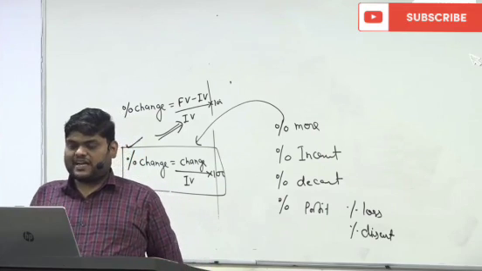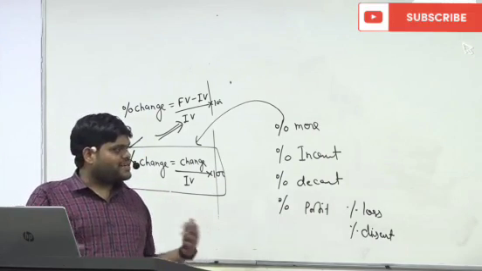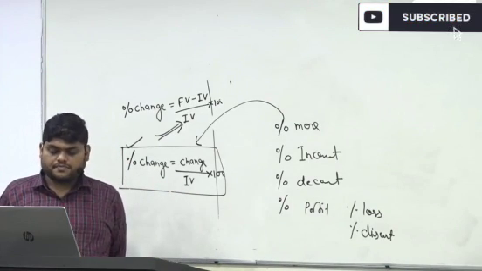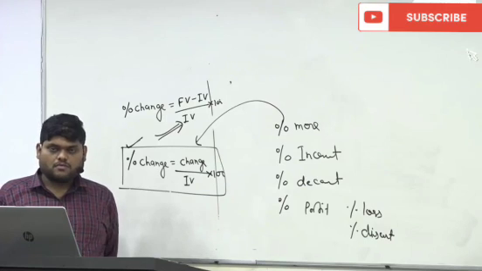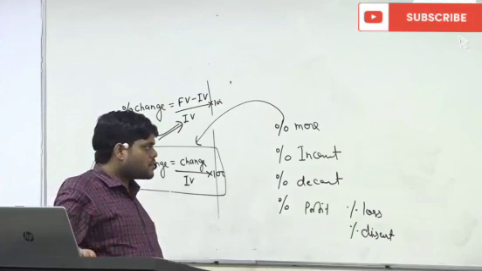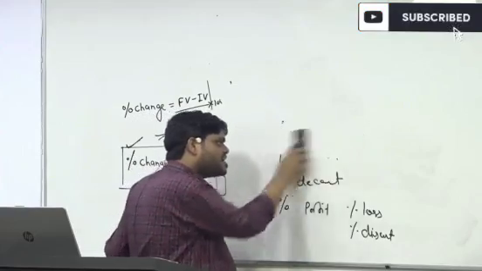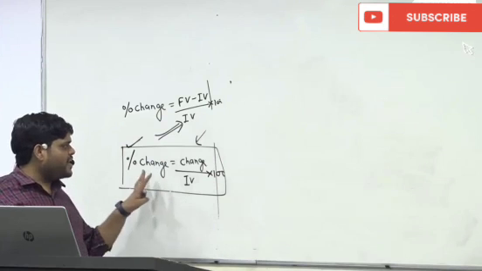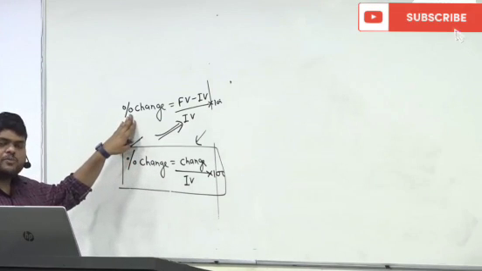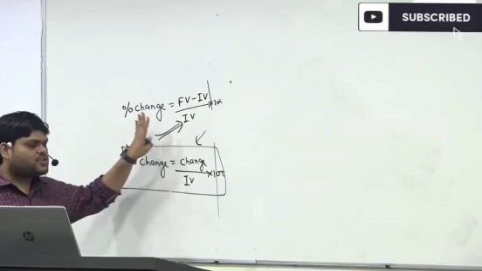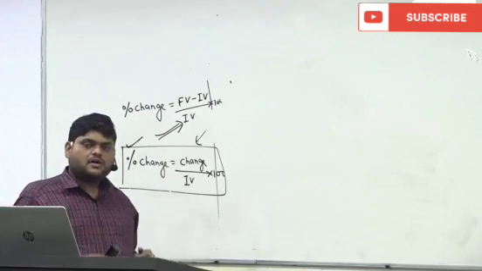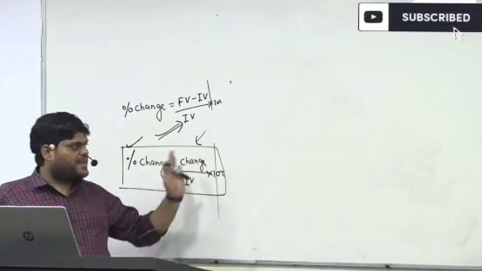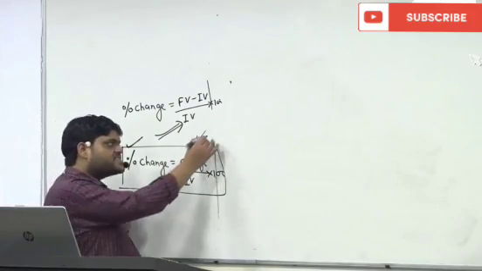If you have a doubt, you can ask. Otherwise, I will move to the question part, how to find out the percent of change. Now understand the initial value and final value. These two values are required to find out the percent of change, and this is not an easy one. I'm explaining with the example, don't worry. This is not an easy one, so please be here for some time, try to understand.